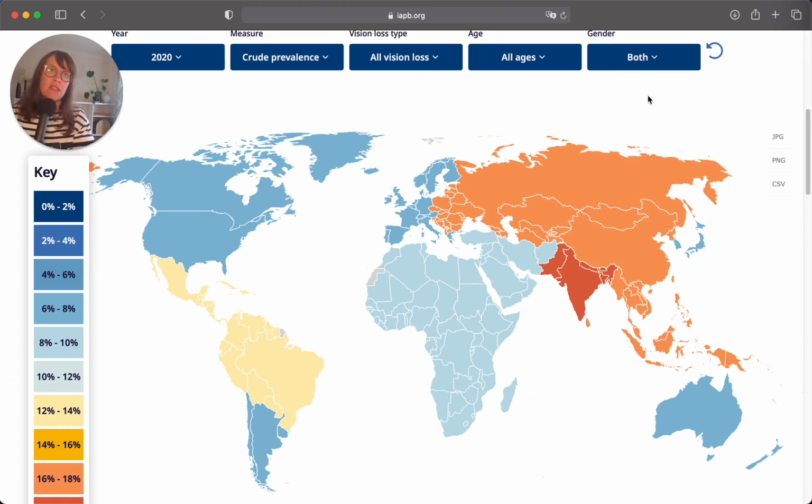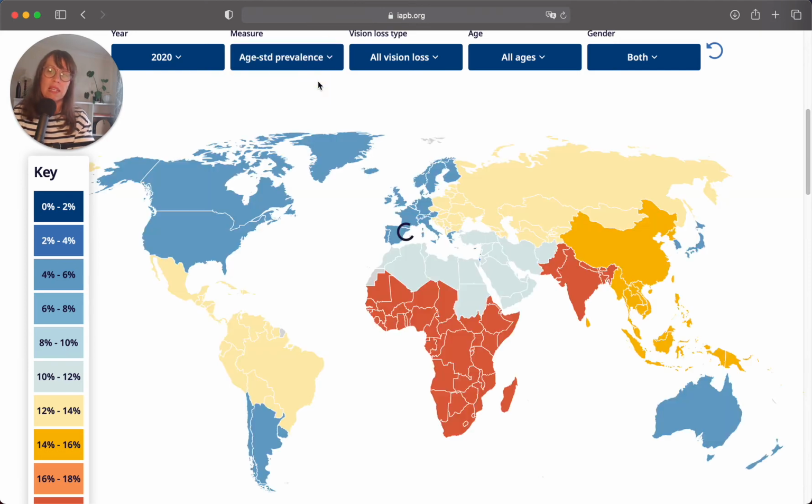Another thing to consider is that all these regions are likely to be quite different in terms of the age structures of the underlying populations. We are going to see more vision loss in areas where there are more older people. So for that reason, it's also helpful to consider the age standardized prevalence. When we select age standardized prevalence, the map changes again.